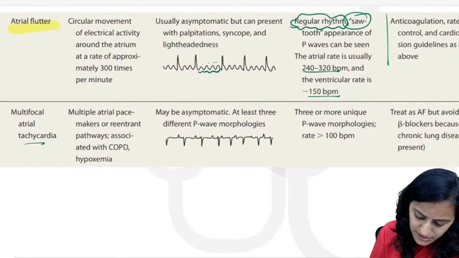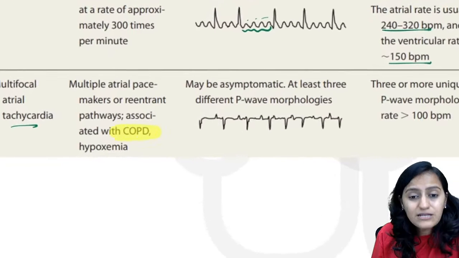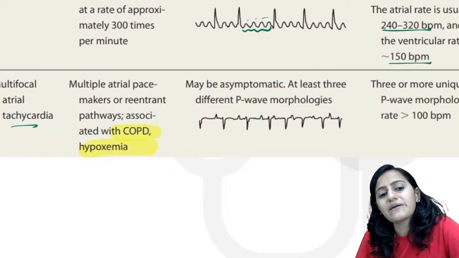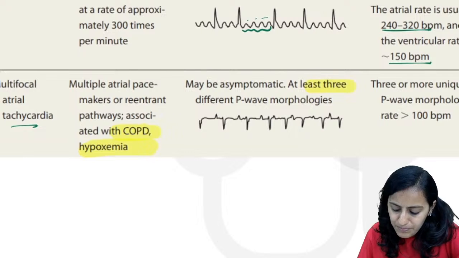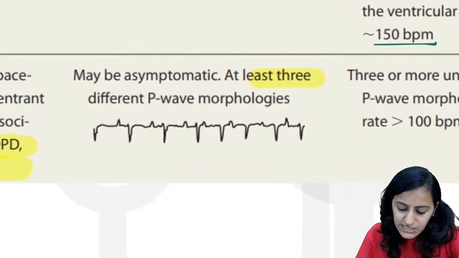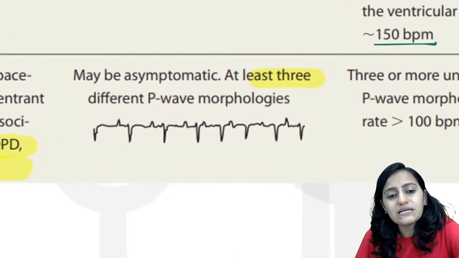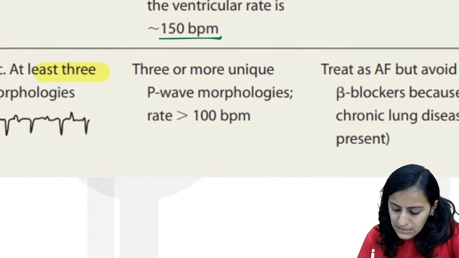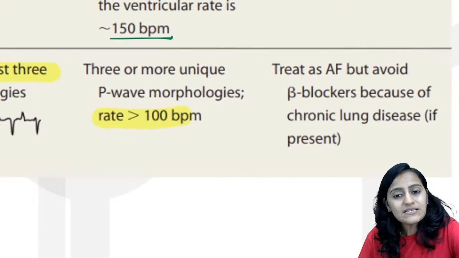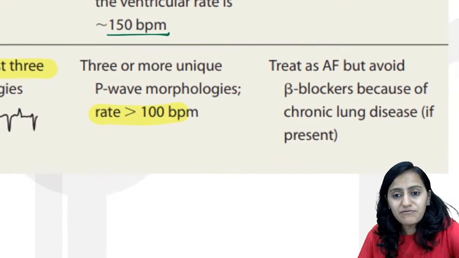MAT, the most important thing that we have seen, is associated with COPD, any cause of hypoxemia, COPD. At least 3 distinct P wave morphologies is what you should see here. The history of COPD is very, very important there. Rate is more than 100. This is also to be treated as atrial fibrillation.